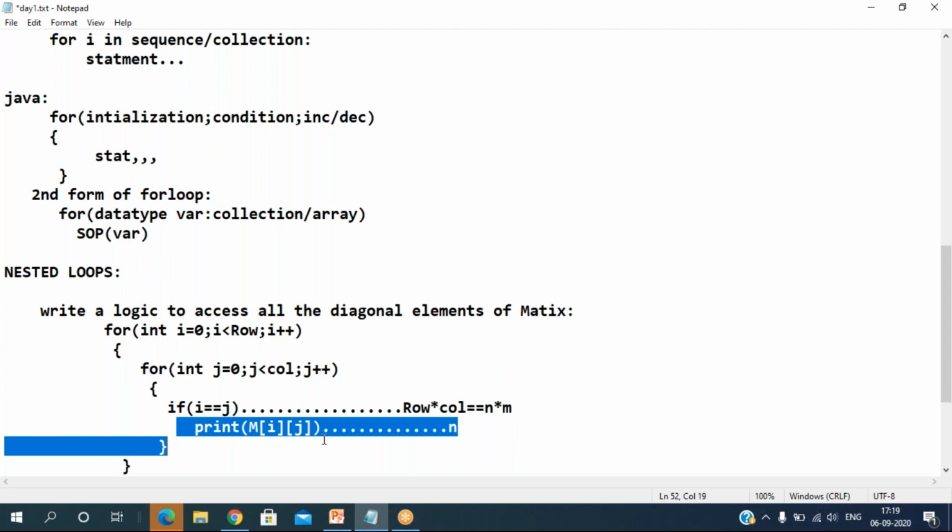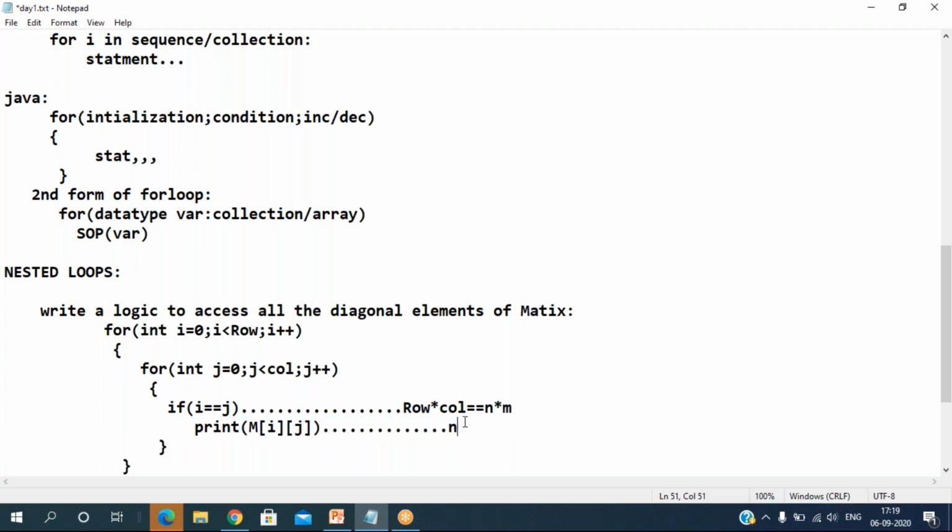But this statement got executed how many times? Only n times. This statement got executed only n times.